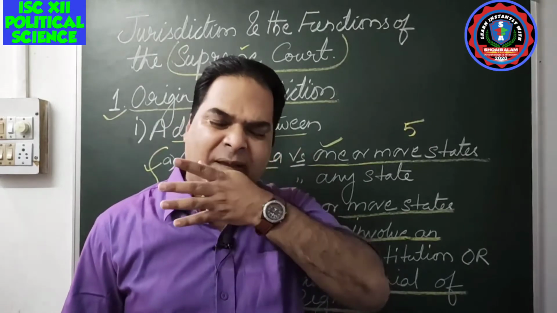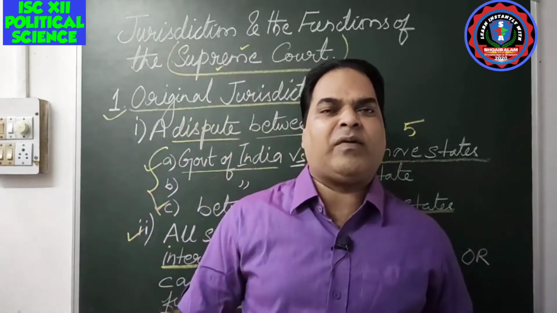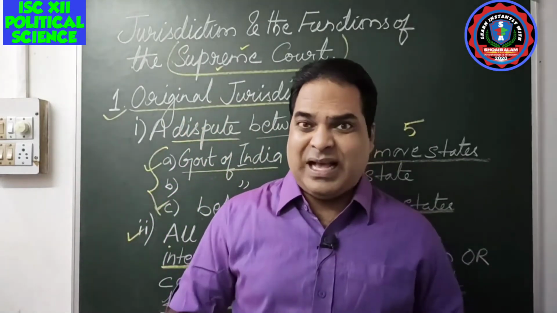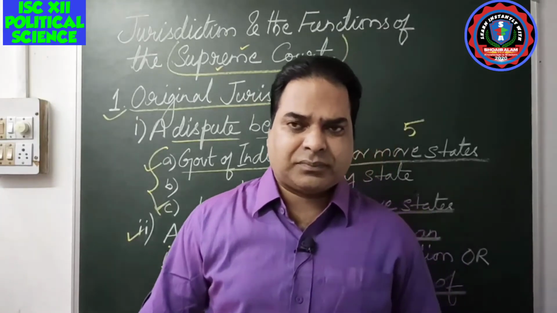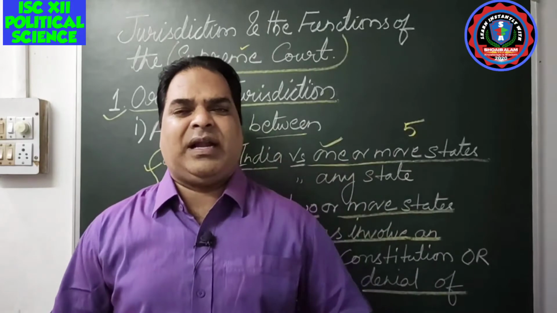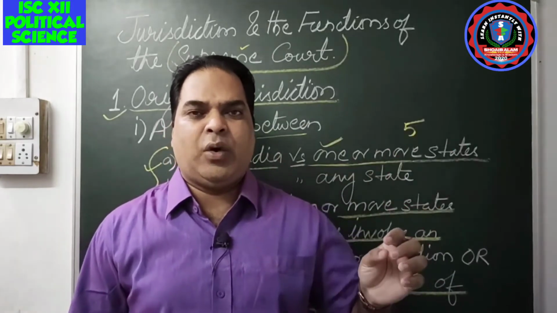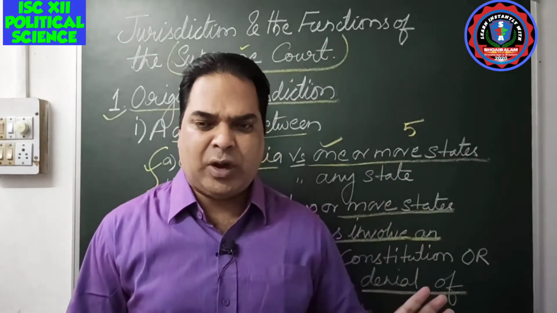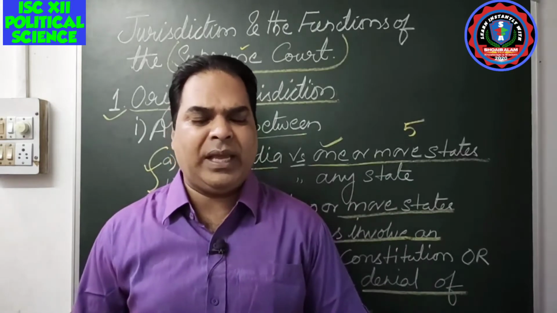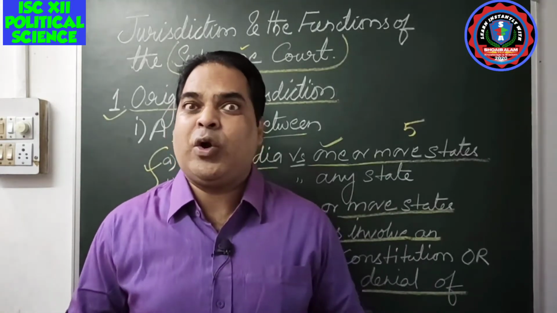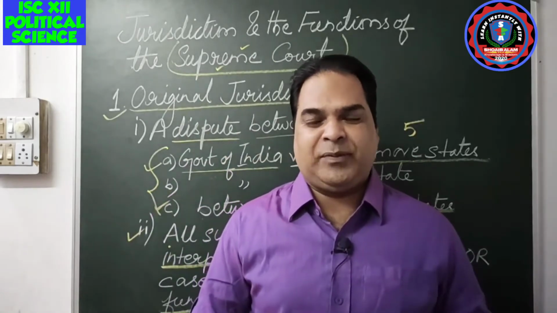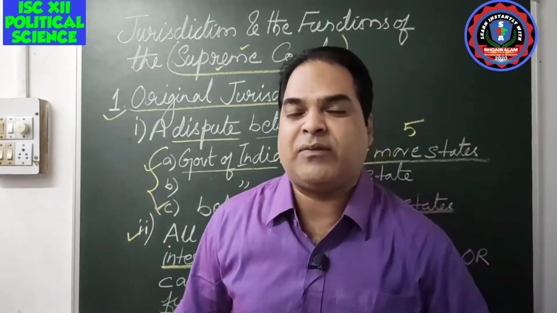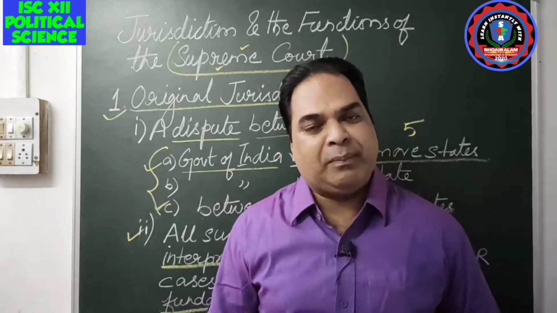We have been given a number of rights in the name of fundamental rights. Nobody has the right to take away our fundamental rights. So if any of our fundamental rights is snatched away, or infringed by the state government or a group of people, where can we go? We can directly go to the Supreme Court. Supreme Court will decide it. So the Supreme Court protects the fundamental rights of the people of the country.